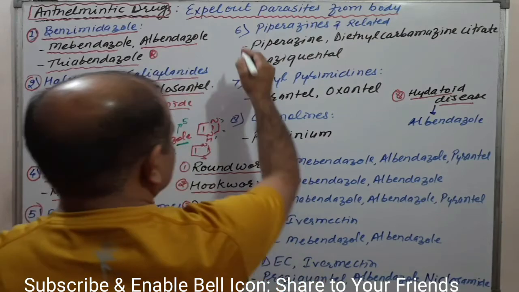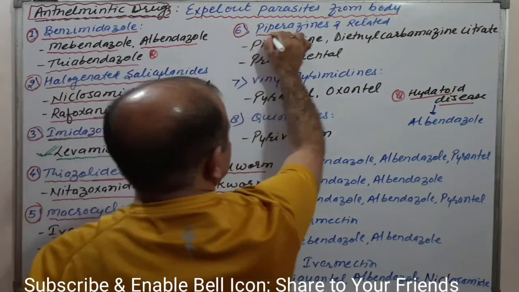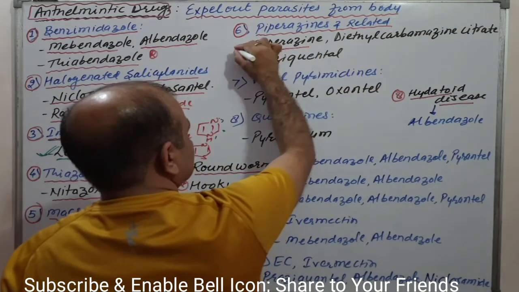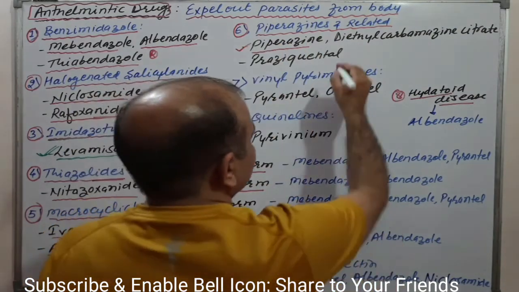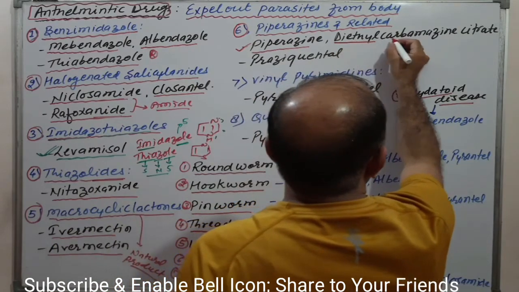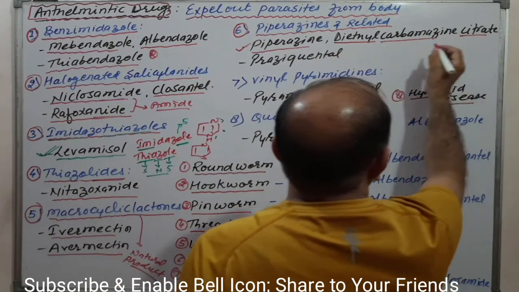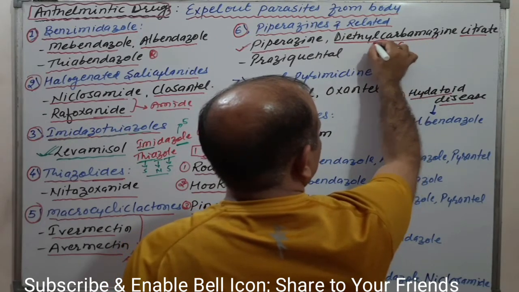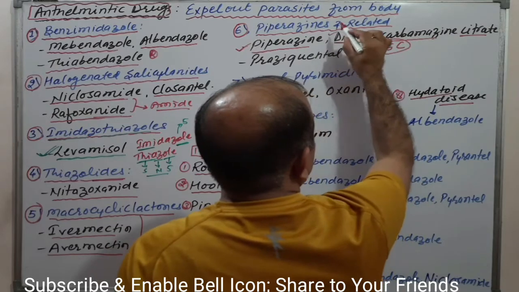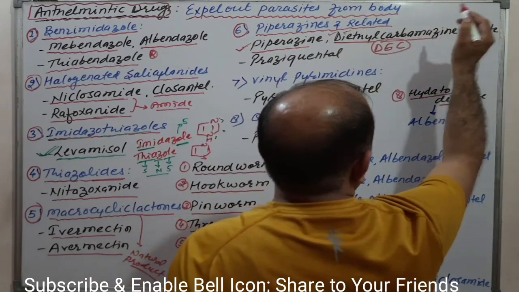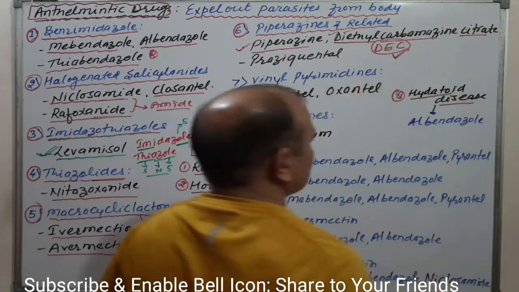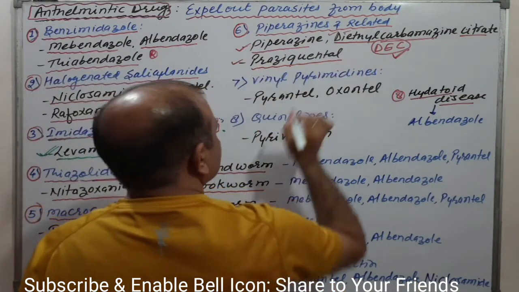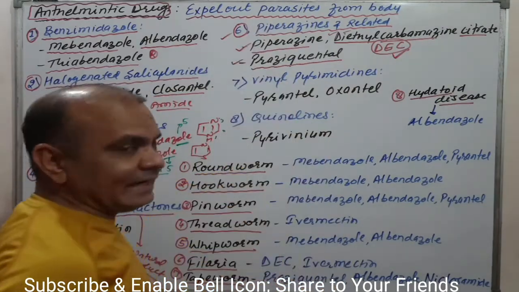Come to the next category, the sixth category: piperazines and related drugs. Piperazine itself is used as a drug. Next is diethylcarbamazine citrate, also known as DEC, short form DEC. Clear? Now next one, pyrazinamide. Clear? This is the piperazine derivative and related agents.